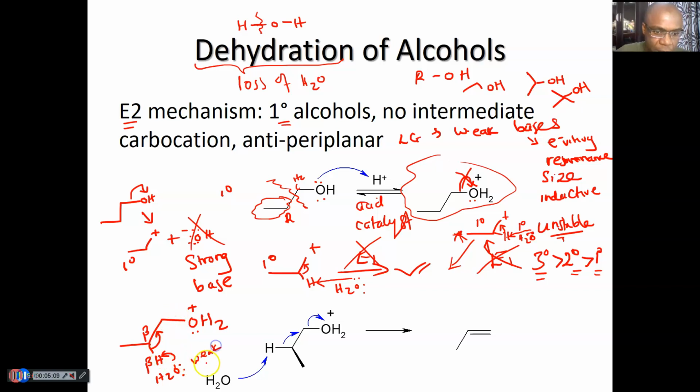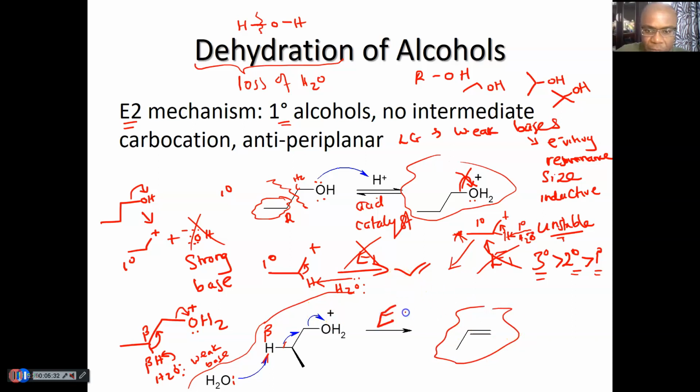What is a weak base? Remember, it's not negatively charged. Take it out and make a double bond as this one leaves. That's what's being shown here. The water uses its lone pair of electrons on oxygen to take out the beta hydrogen. You make a double bond as this leaves, so you make your product.